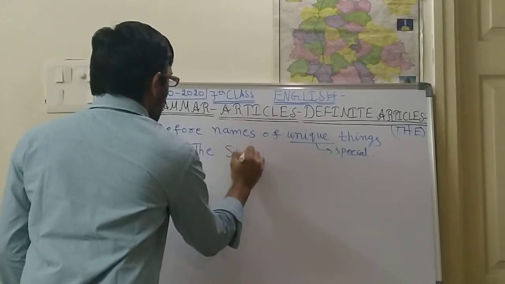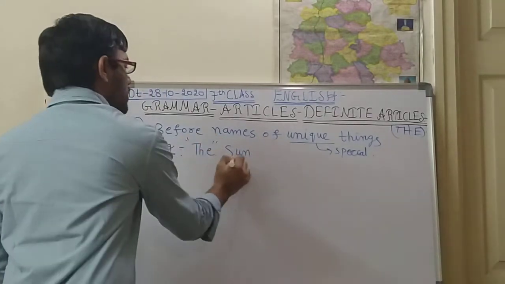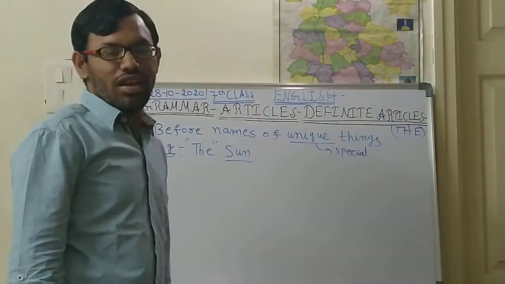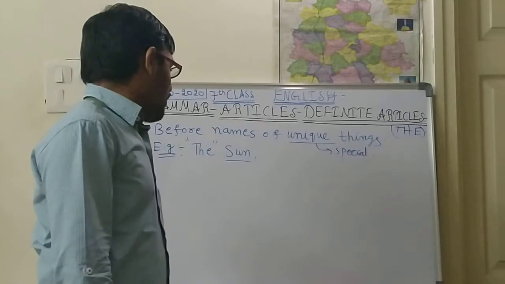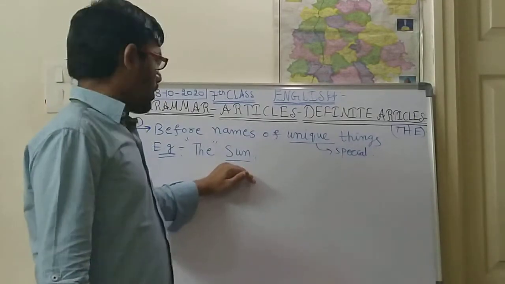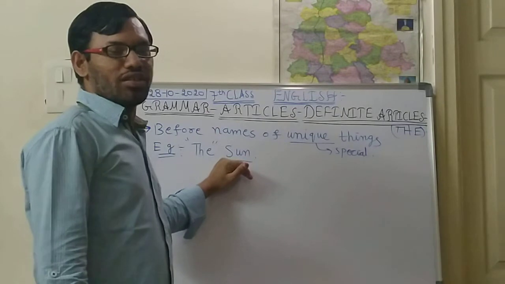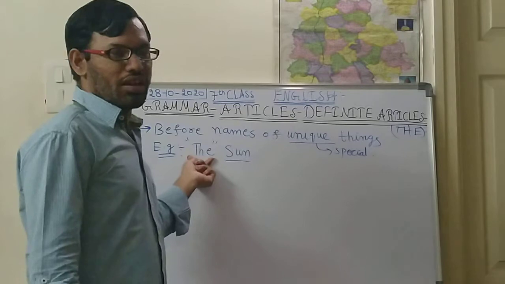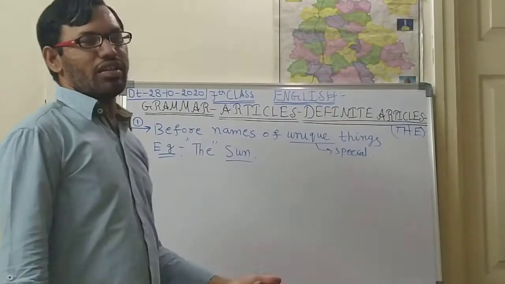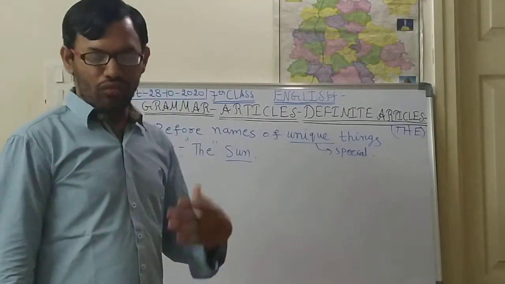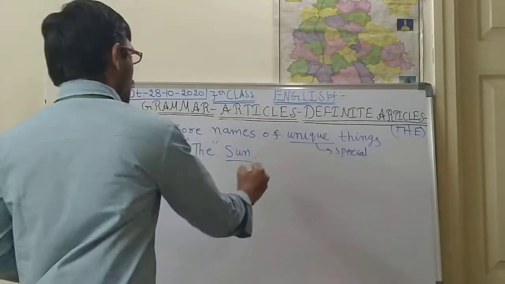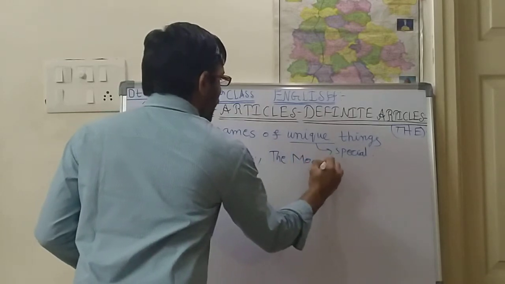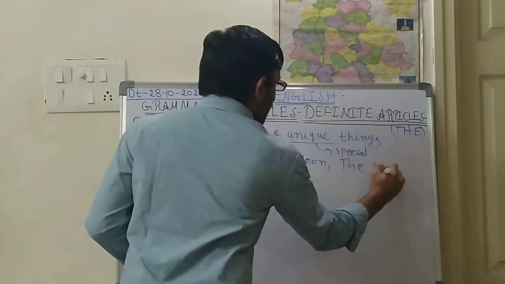the sun. Here the is used. The sun is one of the special things, because only one star is there, that is the sun. Sun is a star, one of the stars. So for sun we should use the. Not only for the sun, but also for the moon, the planet, the sky. These are the examples: the sun, the moon, the sky.